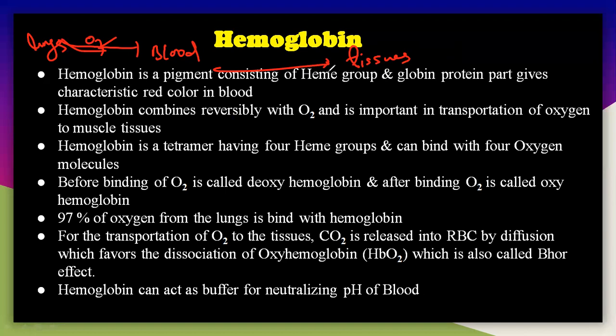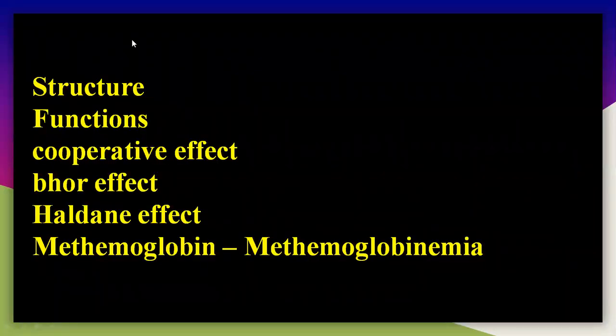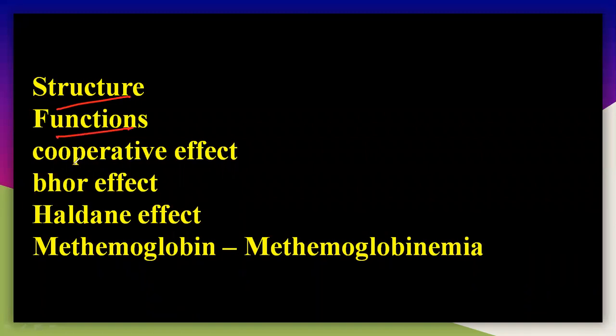So let us start with hemoglobin. First we will see the structure of it, and then we can easily understand all these things. Basically, we have to study the structure, functions, cooperative effect, Bohr effect, Haldane effect, and methemoglobin. All these things are very, very important here. First we will discuss the structure and then the function, and also the diseases which come with the hemoglobin part.